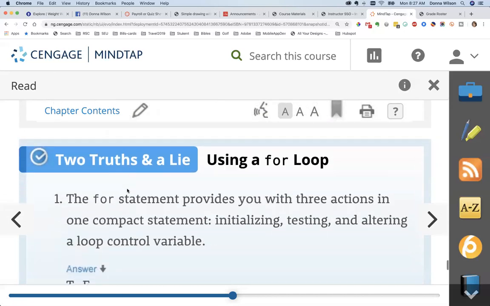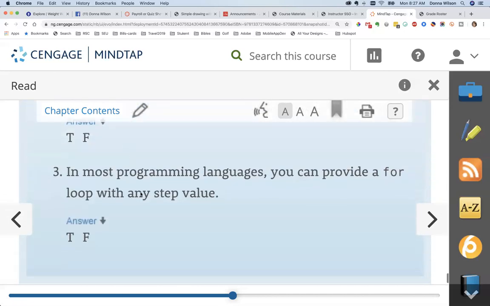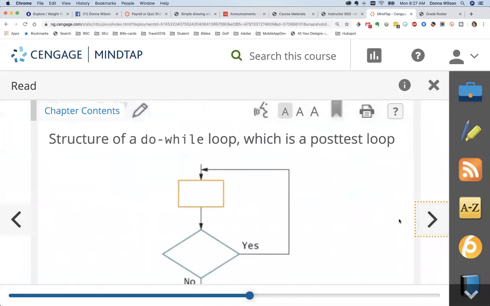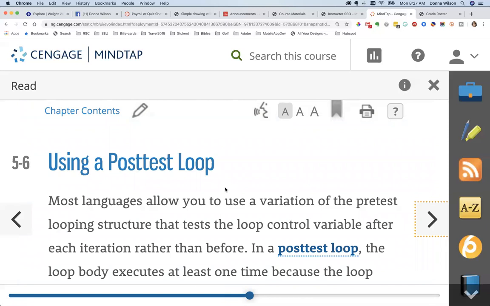And some languages have another type of loop, and that's called a post-test loop. In Python, you cannot do a post-test loop. All I can find out about it is that the people who developed Python could not ever agree on how to make a post-test loop.